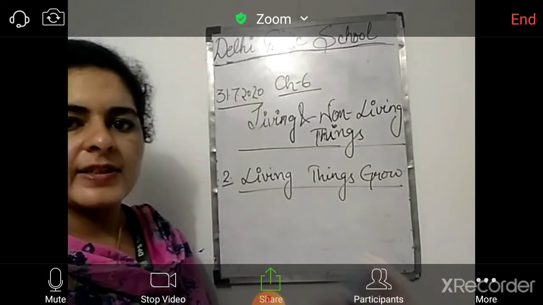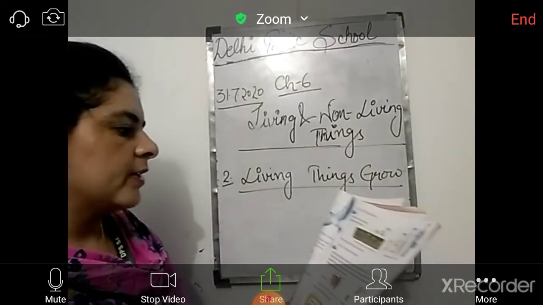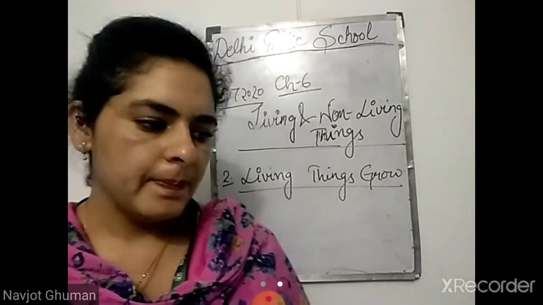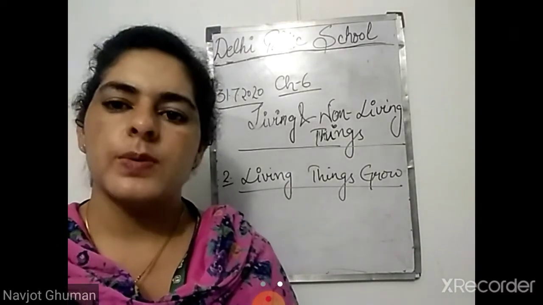So the next characteristic of living things is that living things grow. Plants and animals grow with time. Non-living things do not grow with time.